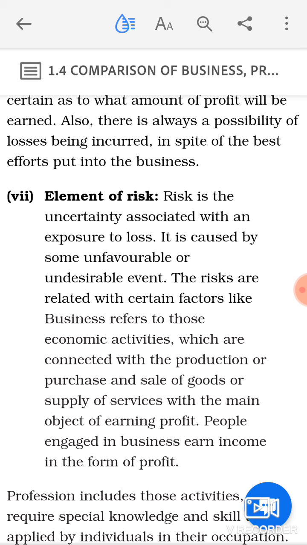And risk, I have told you, is the uncertainty associated with an exposure to loss. So any undesirable or unfavorable conditions or events that are going to take you towards the loss will be called the risk in the business. So these are the characteristics of business. Whenever we talk about an economic activity to be called a business, these are the characteristics that must be there to call it a business.